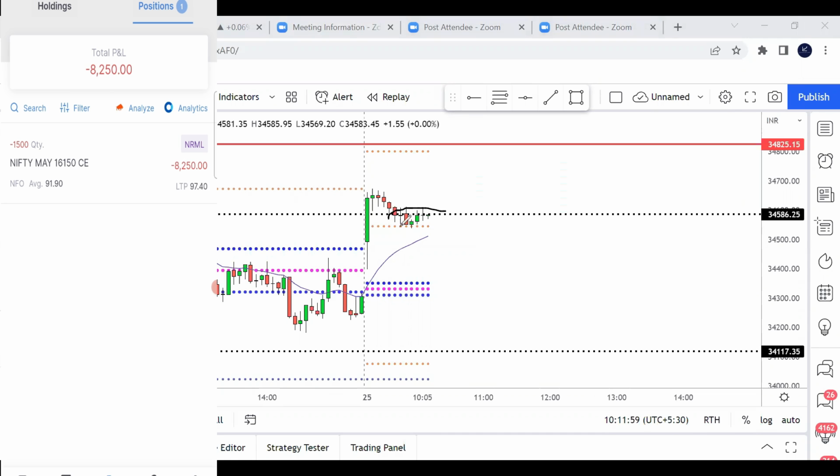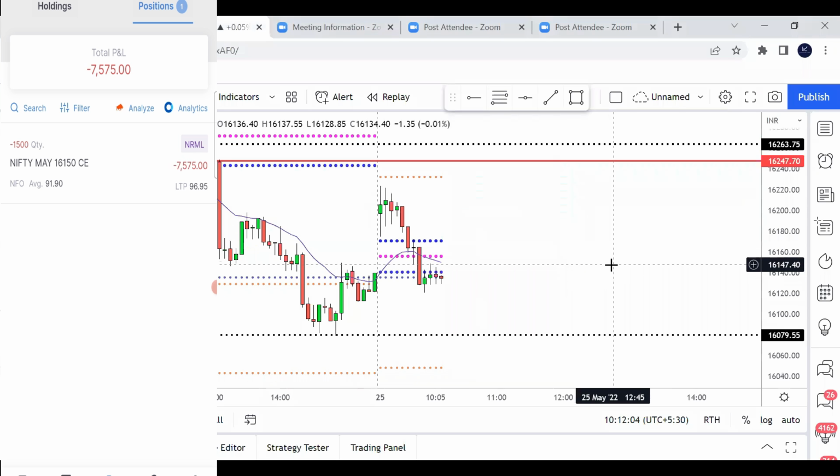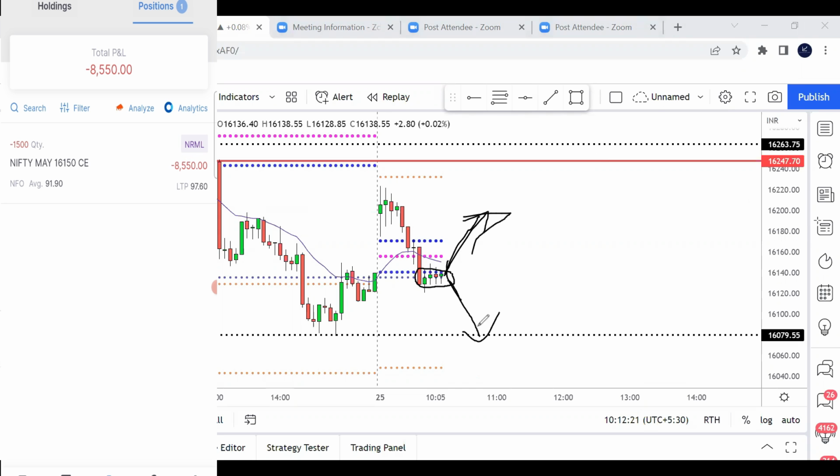Whenever you see this kind of small candles, where you cannot tell which side it has to go, most of the time after that one big move will come. Either there will be a big move on this side or a big move on this side. Only in some time we will come to know which side the move is coming. So I have taken a bet based on a move coming on the downside.